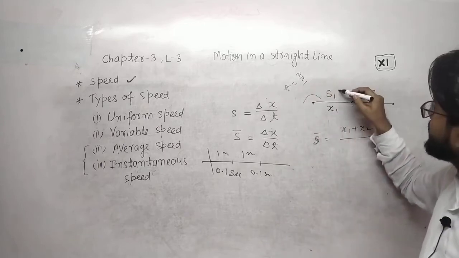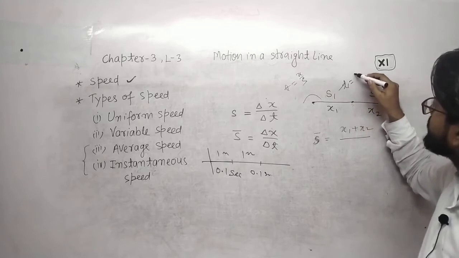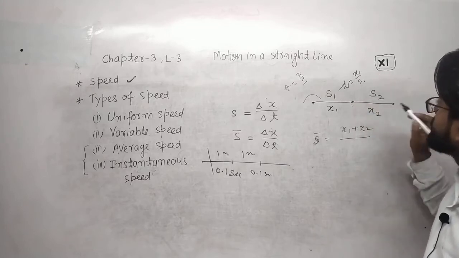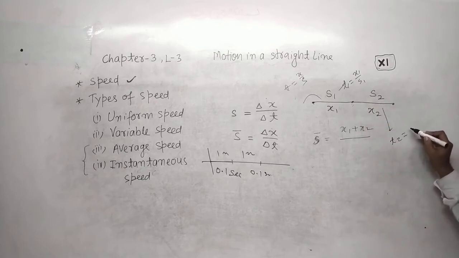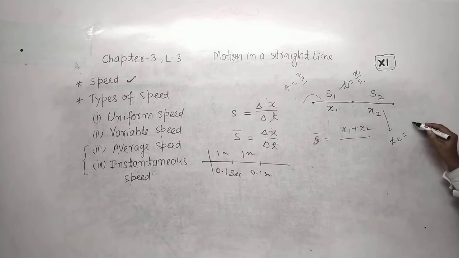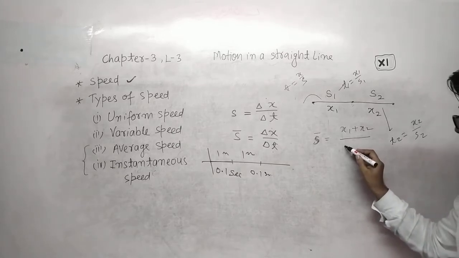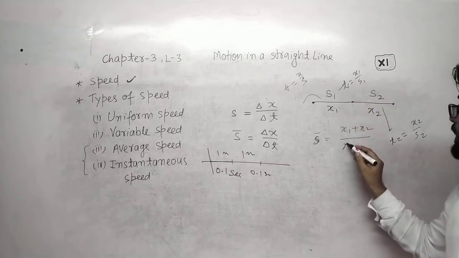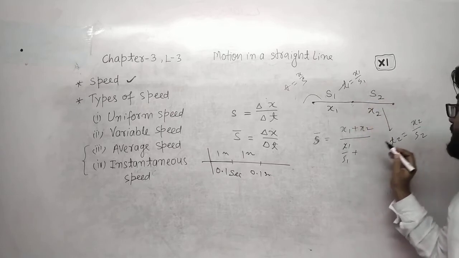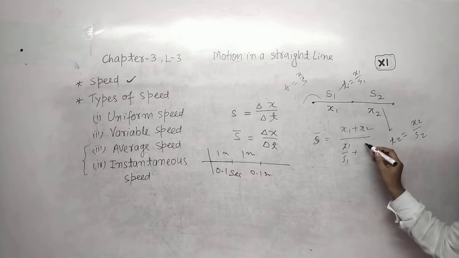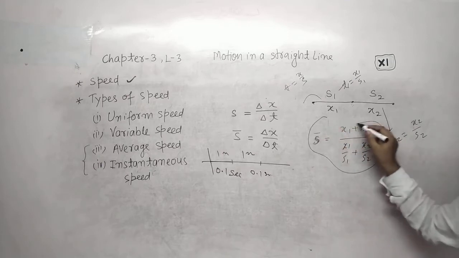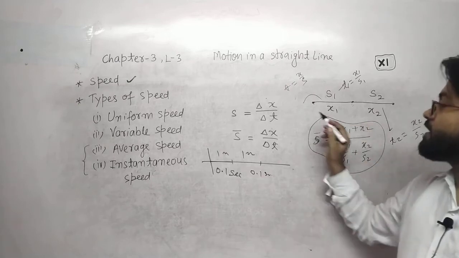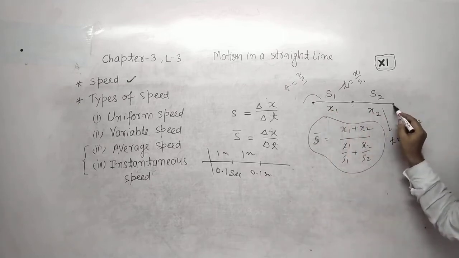So time t1 will be equal to x1 upon s1, and the time taken for the second part, t2, will be equal to x2 upon s2. So time 1 is x1 upon s1 plus time 2, which is x2 upon s2. That will be the average speed to go from this point to this point.